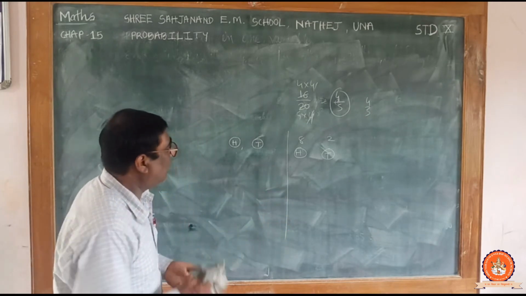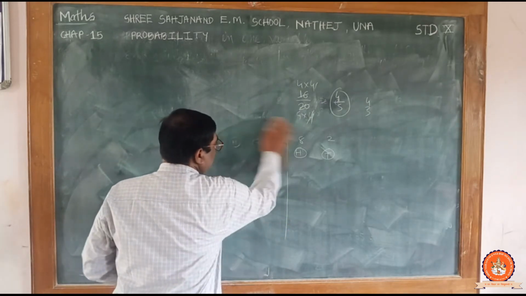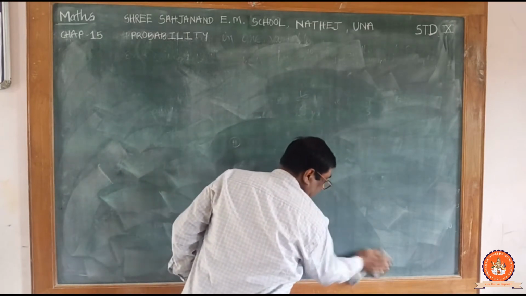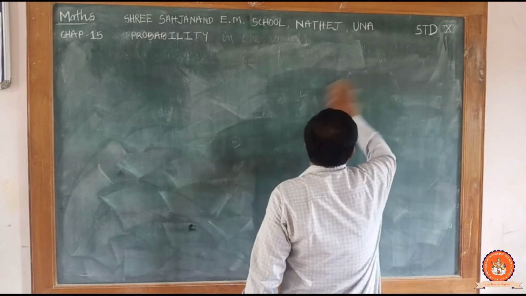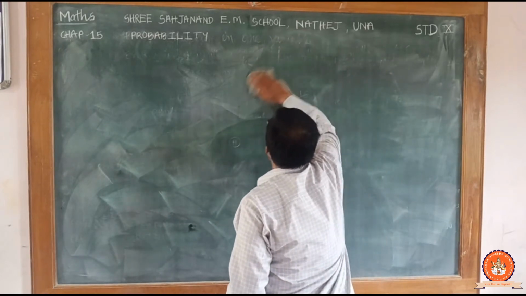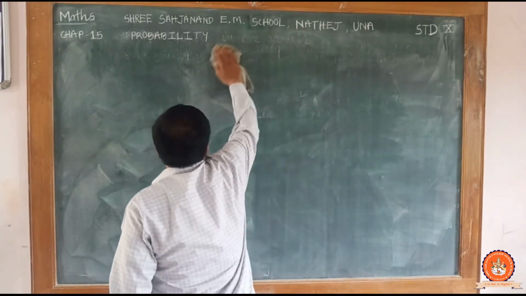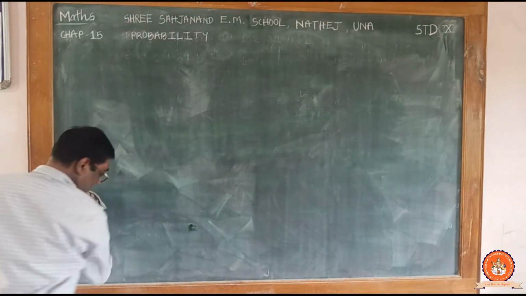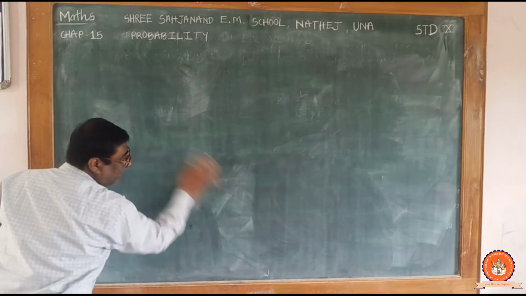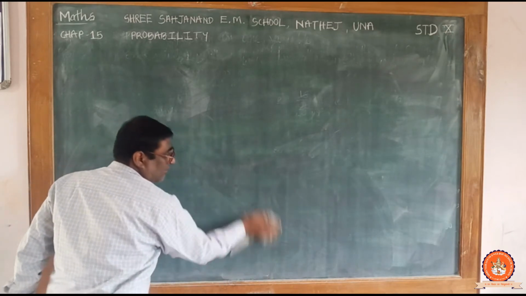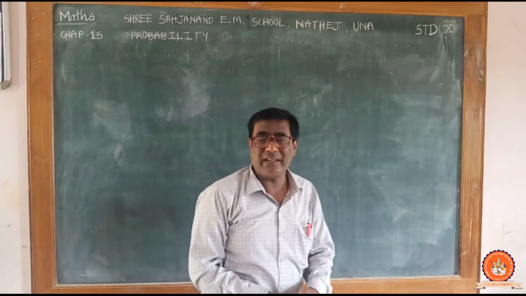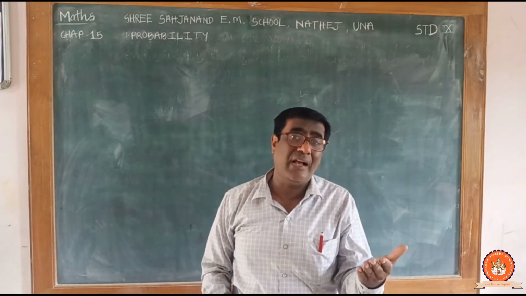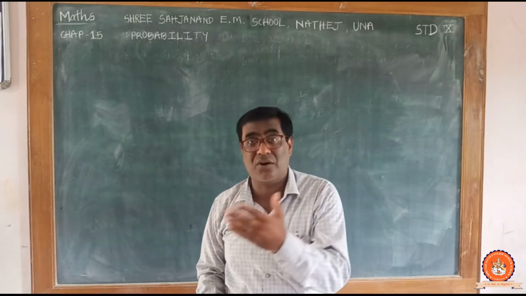Now, my friends, we will think of some random experiment, because probability is based on an experiment. Any experiment has results, and probability depends on those results. Probability matters only when there is an uncertainty of any event happening or not happening.